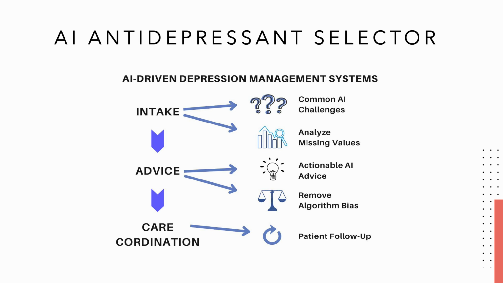This outlines the AI antidepressant selector, an AI-driven system designed to improve depression management by leveraging advanced technology and cutting-edge data analysis. The process is broken down into three stages: intake, advice, and care coordination. Each stage addresses specific challenges to enhance patient outcomes and make treatment more efficient, equitable, and precise.